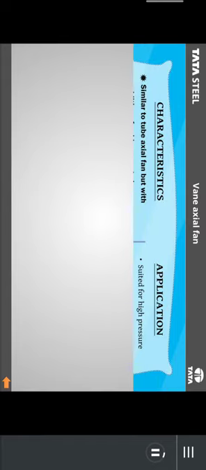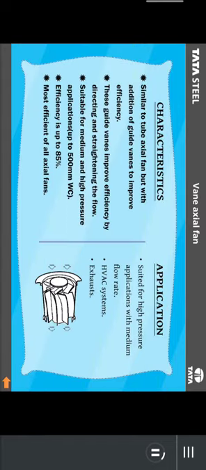The last type of fan is vane axial fans, which are designed for high pressure ventilation and industrial process applications where axial flow is desirable and space is at a premium. Characteristics: similar to tube axial fan, but with the addition of guide vanes to improve efficiency. These guide vanes improve efficiency by directing and straightening the flow.